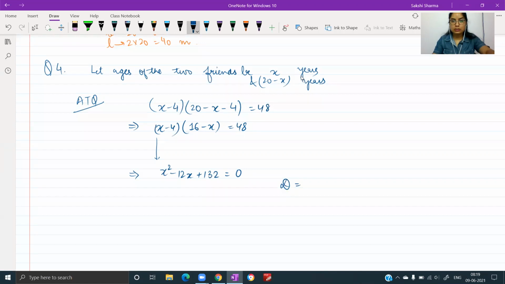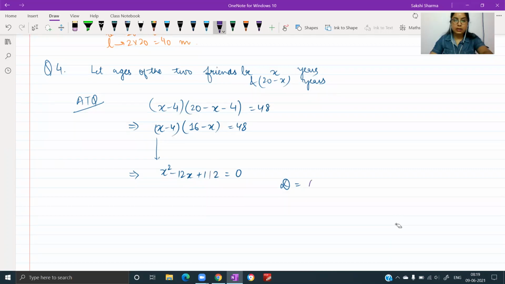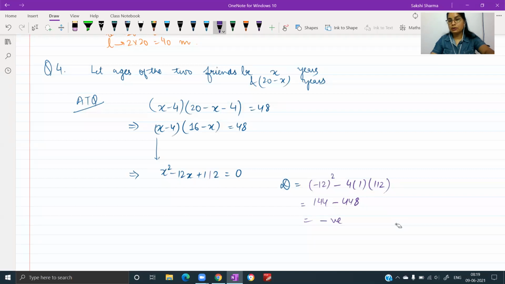Let's find the discriminant. Please check quickly. Minus 100 plus 112. 112. Okay, let's find out the discriminant. B square minus 4AC. This is 144 minus 448. So this will be negative.